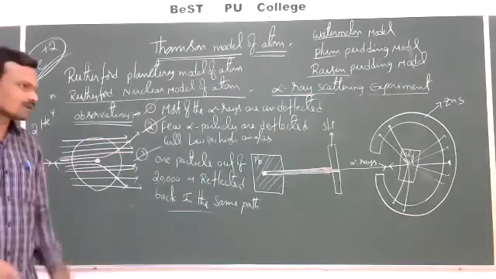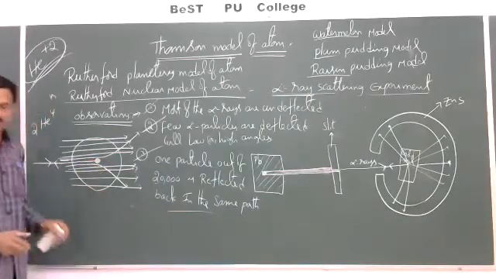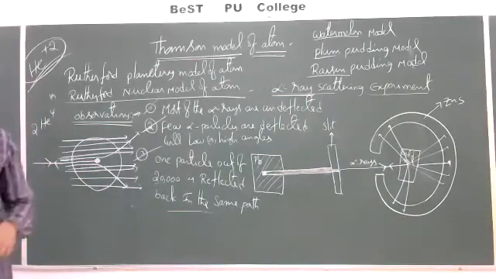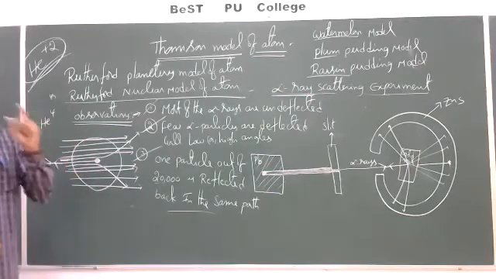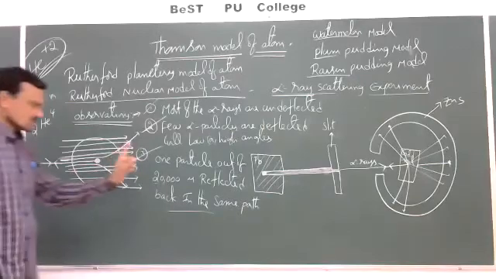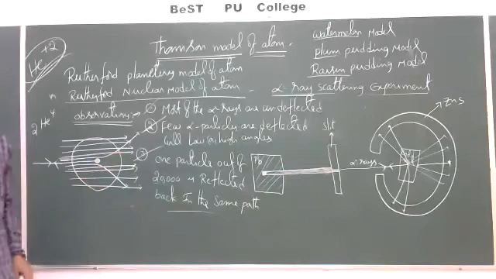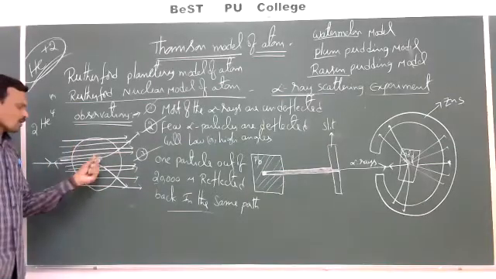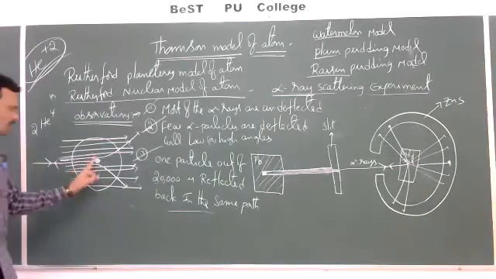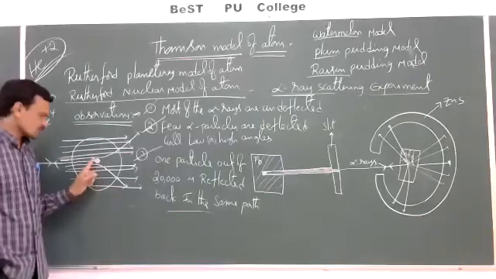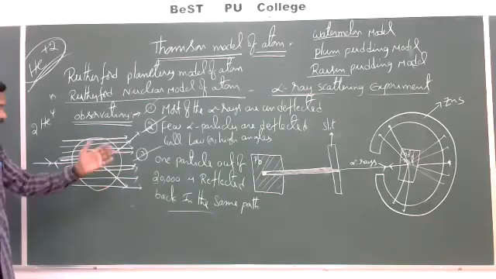This indicates that the mass particles and all positively charged particles are present in the small central part of the atom. And this small central part of the atom is known as nucleus. So here, since only one particle out of 20,000 particles is bounced back, it indicates that all mass particles and positively charged particles are present in the small central part of the atom, which is known as nucleus. These are the observations. These are the conclusions he made.